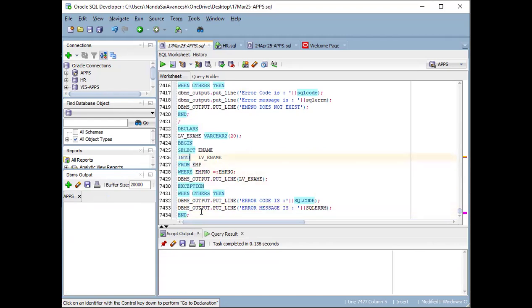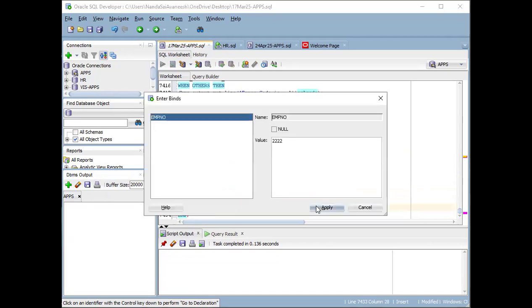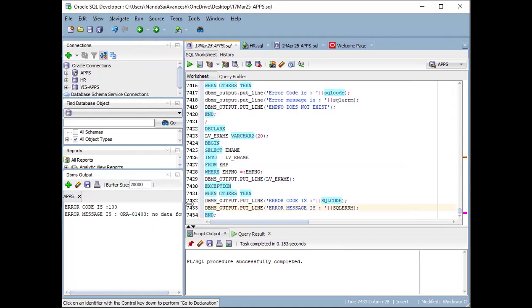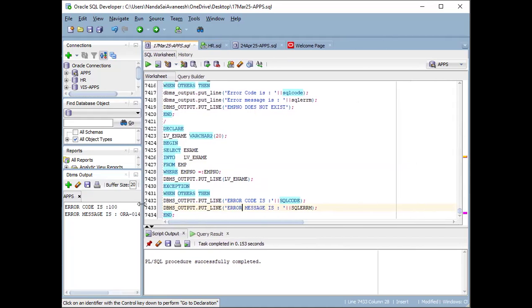So here I'm using the SELECT INTO clause with the WHERE clause, where employee number equals the parameter employee number. Here in WHEN OTHERS, I am printing the error code and the error message. When I give a wrong employee number that does not exist, it prints no data found.